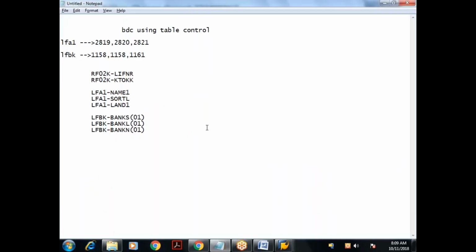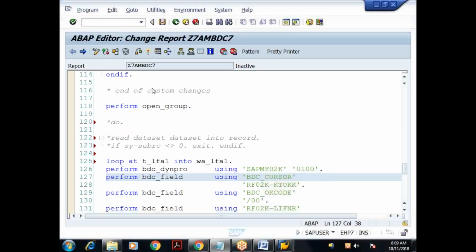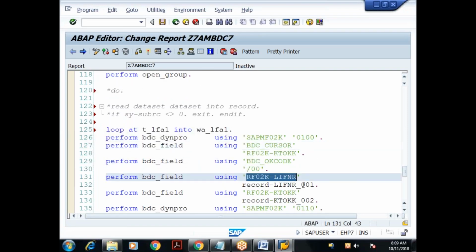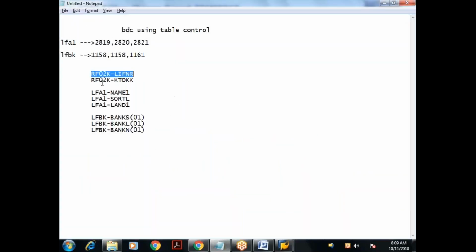Already we made a note of the field names. Now what is the first field? RF02K-LIFNR. Check where they are mapping it. Yeah, here only. RF02K-LIFNR. So comment this recorded value and pass your work area value. What is that? W_LFA1-LIFNR. Done.